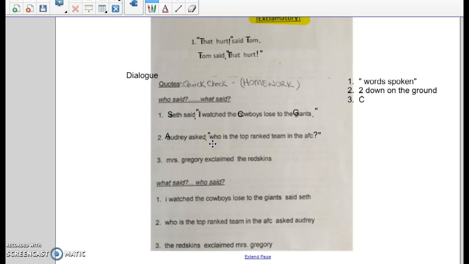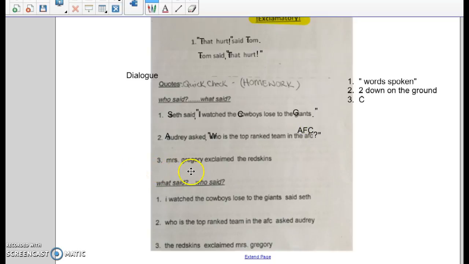Is that a sentence? Yes, it is the sentence that she said out loud. Who is the top-ranked team in the AFC? So we capitalize it. Also, AFC is the name of a specific part of the NFL, a specific conference. So you need to capitalize AFC.